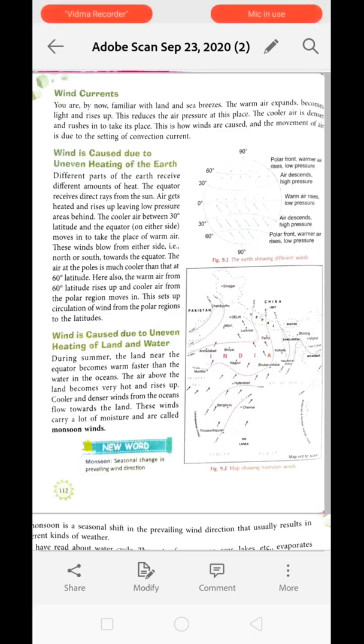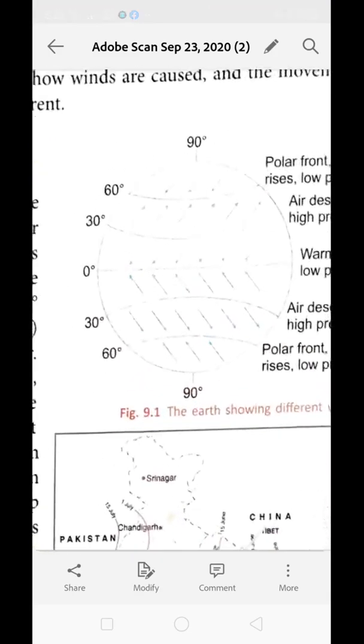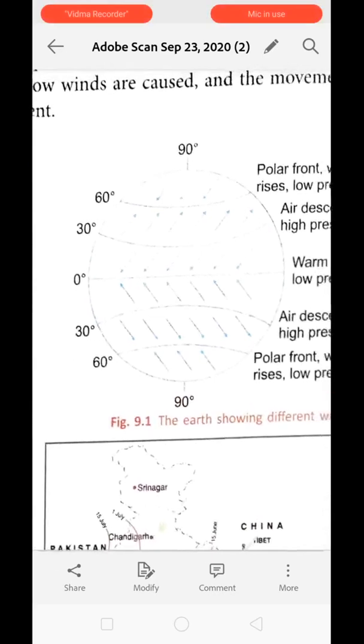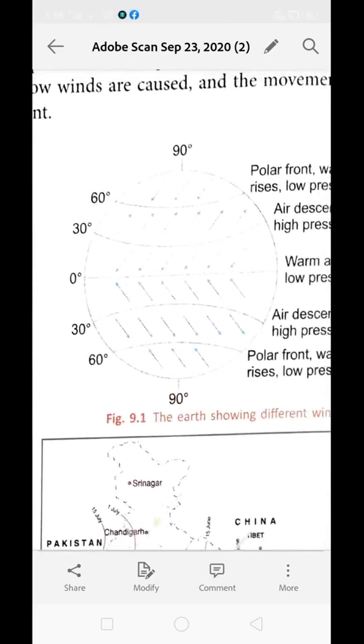Clear? Now wind is caused due to uneven heating of the earth as well. For example, have a look at this diagram over here. The central part, which is indicated as 0, is the equator. The equator receives maximum sunlight in the form of straight sun rays.